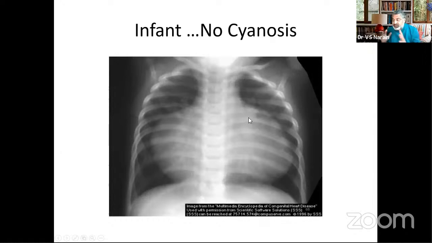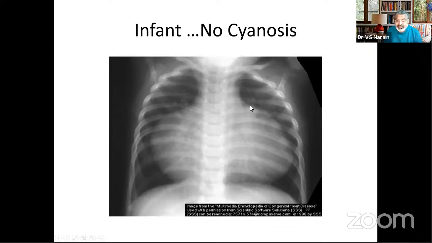Now, the differential diagnosis of a massive cardiomegaly is mainly three, or let us say four. One is, in an infant, severe pulmonary stenosis, valvular pulmonic stenosis with heart failure. There is so much severe PS that you don't get any main pulmonary artery dilatation. And there is gross cardiomegaly with right atrial and right ventricular enlargement. So right atrial enlargement contributes to that cardiomegaly.